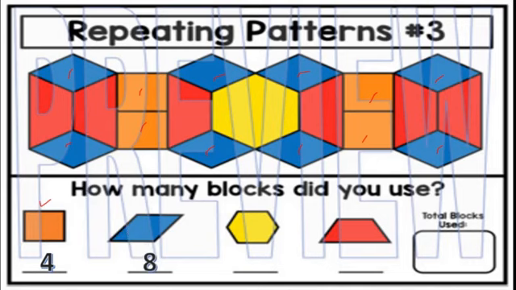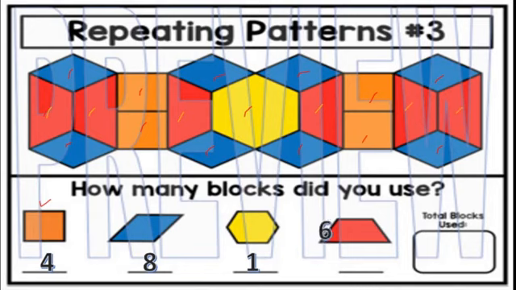Okay, then we will move to the yellow color hexagon, the 6-faced figure. Only one is there. So here we will write 1. And what about the trapezium? Means the 5-faced figure, red color. This is 1, 2, 3, 4, 5, 6, isn't it?